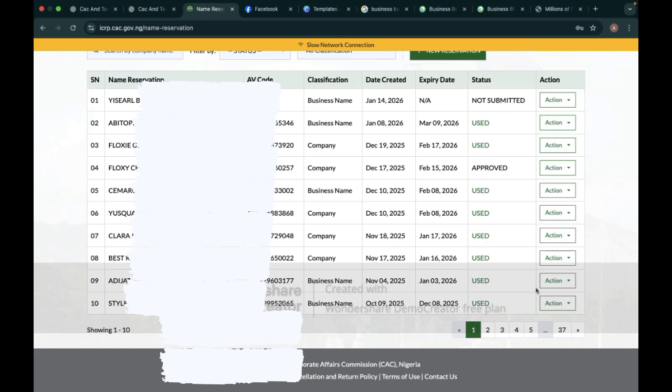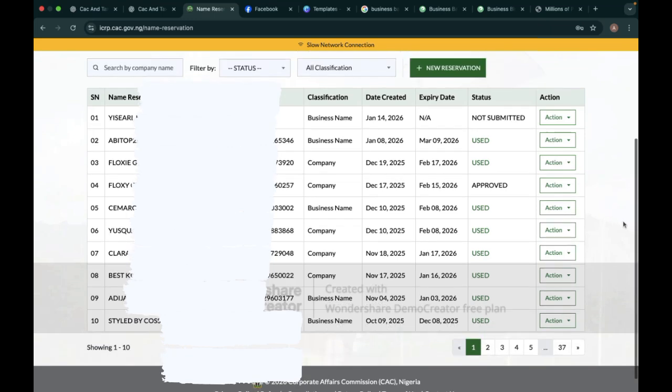So once you see approved, you click on action. Because this one I've already done the process and I have submitted the certificate to the client, you see continue to filing here or start registration. Once you click on action, instead of view details and download receipt, you see continue to registration, or start registration, or continue filing in here. Then you click on it. That is where you fill the details.